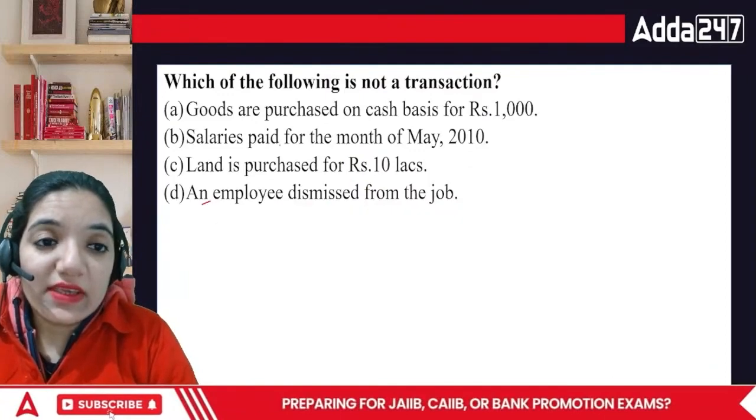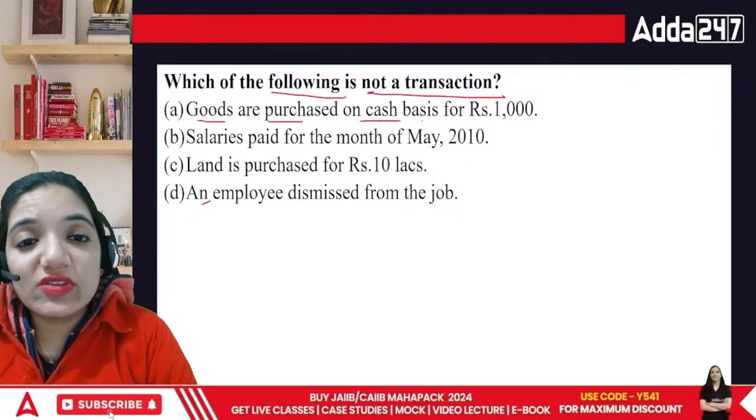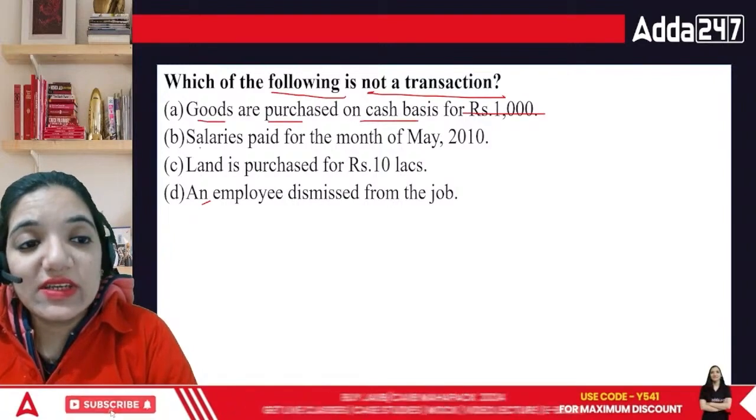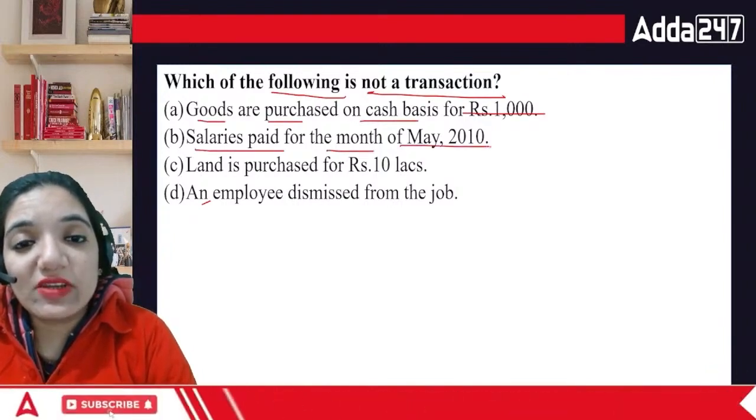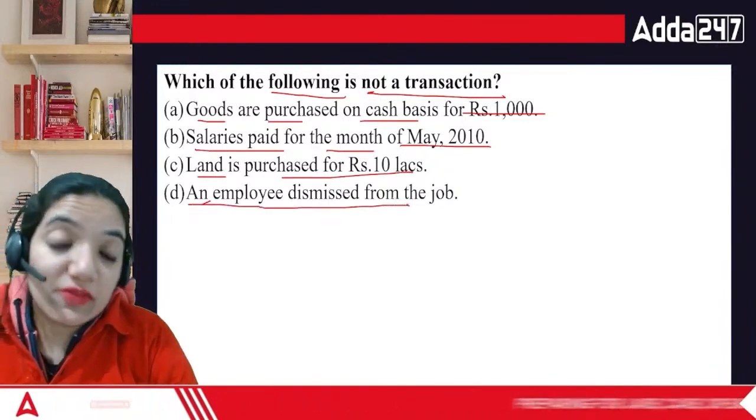Which of the following is not a transaction? Goods are purchased on cash basis of rupees 1000. Salary is paid for the month of May 2010. Land is purchased for rupees 10 lakh. And employee dismissed from the job.